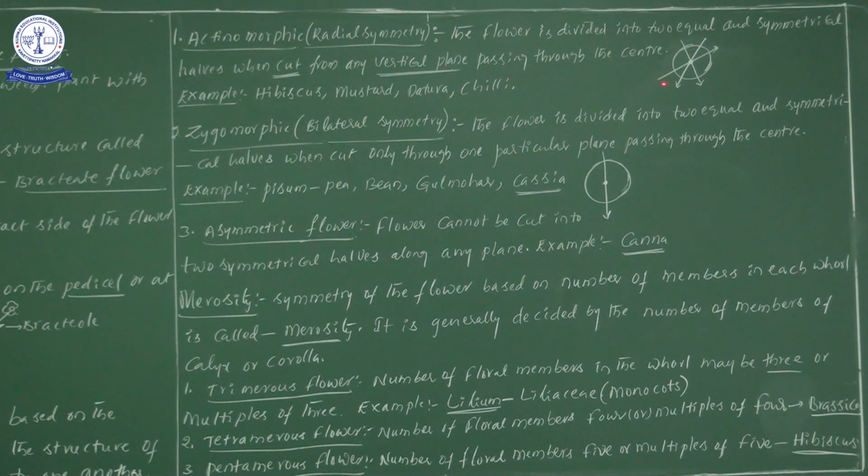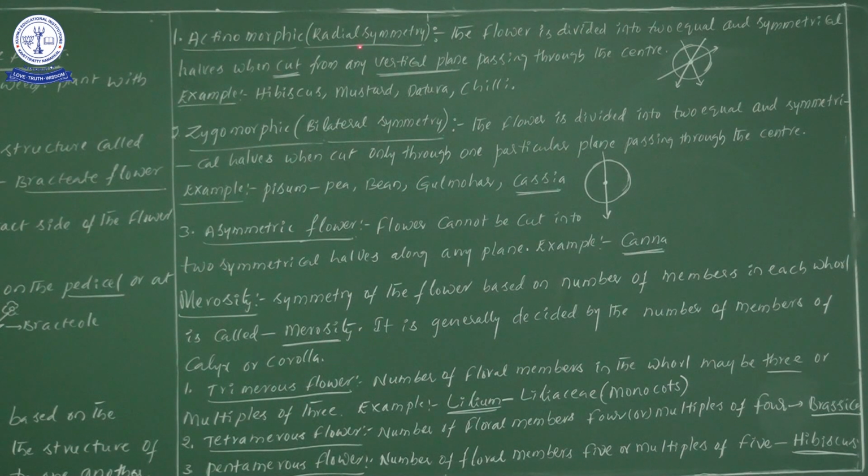So here you can cut like this, or like this, or like this, or even like this. But any vertical line must pass through the center. Only then, if the flower is divided into 2 equal halves in any vertical plane passing through the center, that we can term as actinomorphic. This actinomorphic we are calling by one more name, radial symmetry.